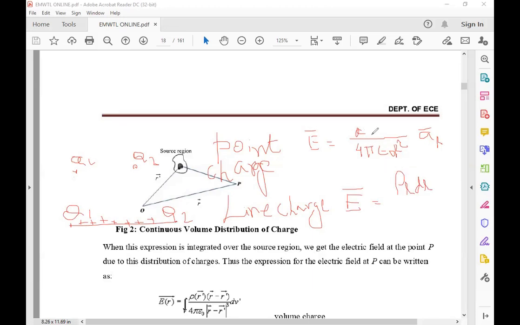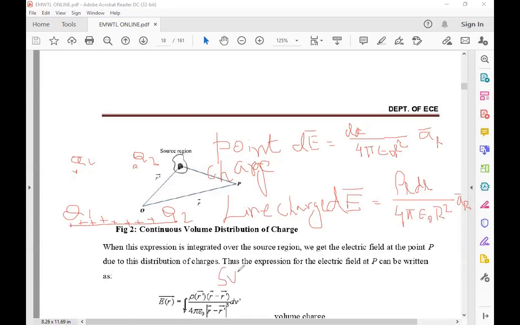That is, dq is the differential line charge, or the differential electric field intensity dE bar. dE bar is equal to rho L into dl by 4 pi epsilon naught r square into AR. We can take the integral: E bar is equal to the integral of this.